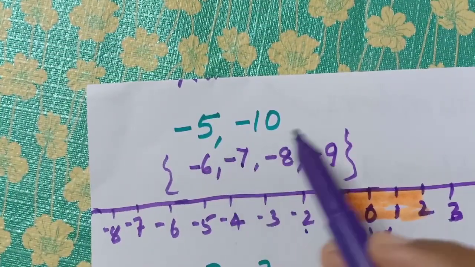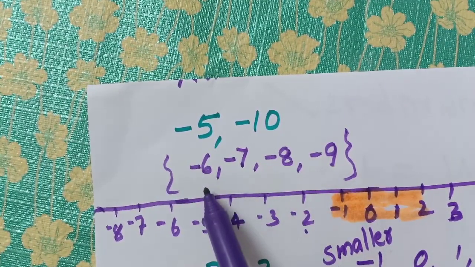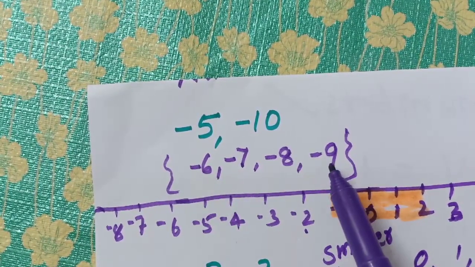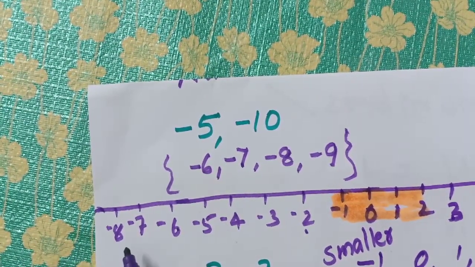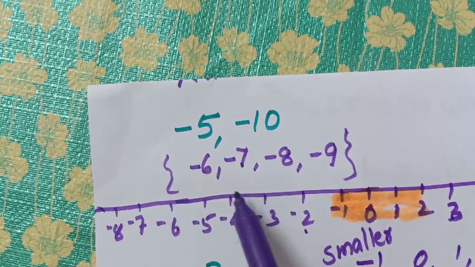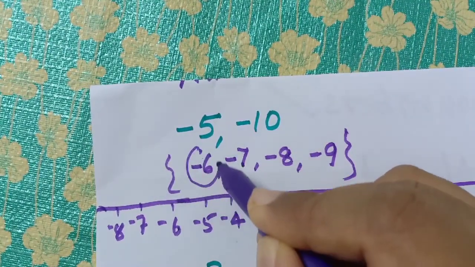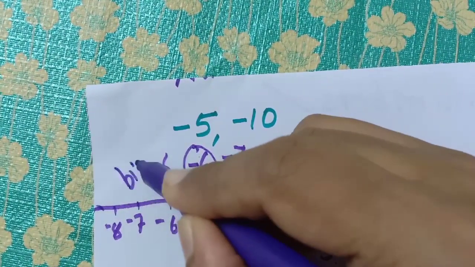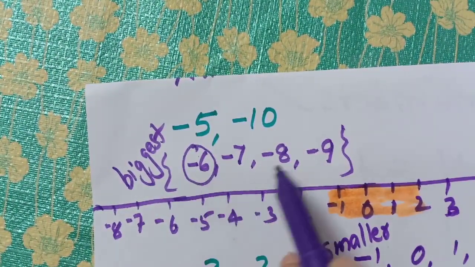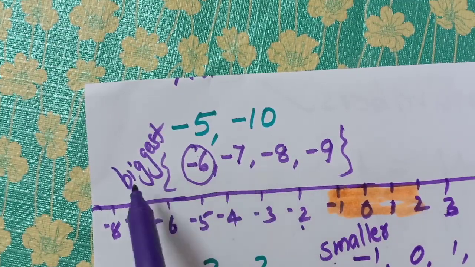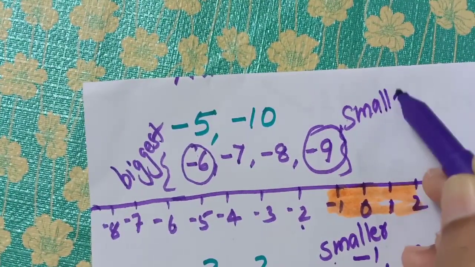Okay, among minus 5 and minus 10, what are the numbers coming? Minus 6 to minus 9. Now you have to tell me, is minus 6 bigger or minus 10 bigger? Sorry, is minus 9 bigger? Minus 6 is bigger. Okay, minus 6 is the biggest number. Among this group, minus 6, minus 7, minus 8, minus 9, minus 6 is the biggest and minus 9 is the smallest one. Okay, did you get it?